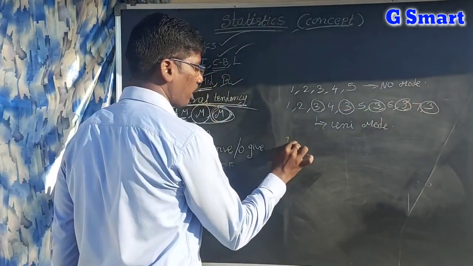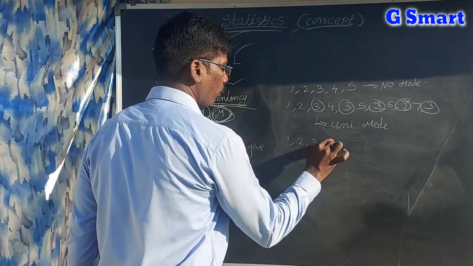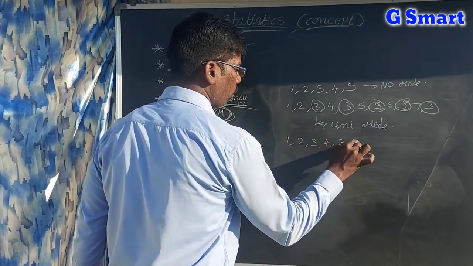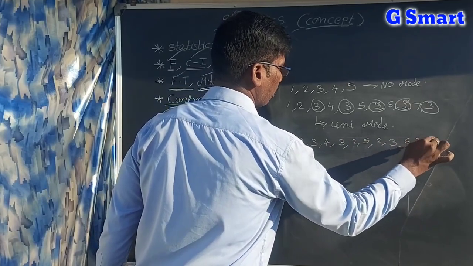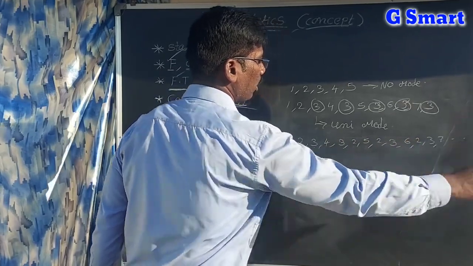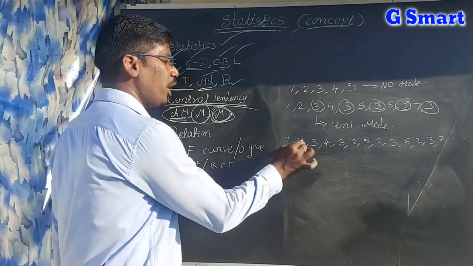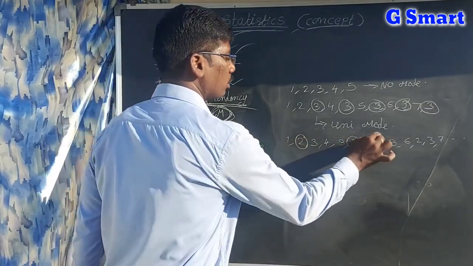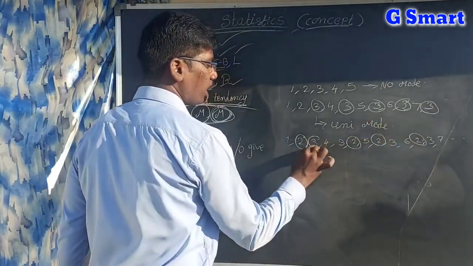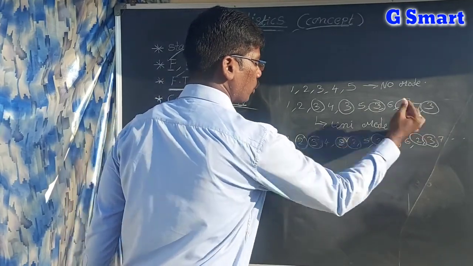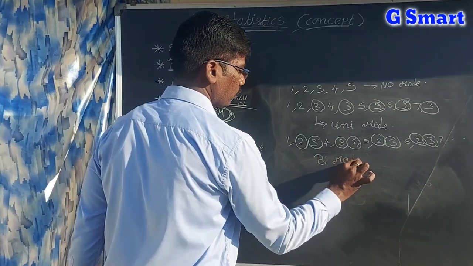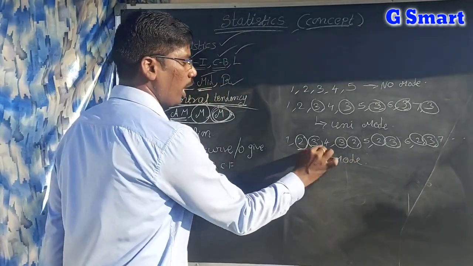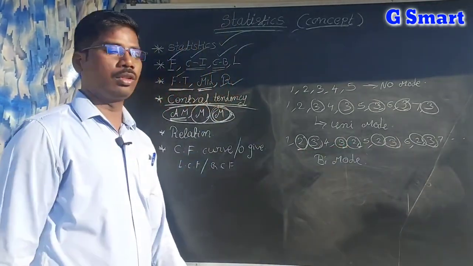For example, 1, 2, 3, 4, 3, 2, 5, 2, 3, 6, 2, 3, 7, and so on. In this data we can easily see 2 is a repeating value and 3 is a repeating value. So this is bimode, because both 2 and 3 are repeating.